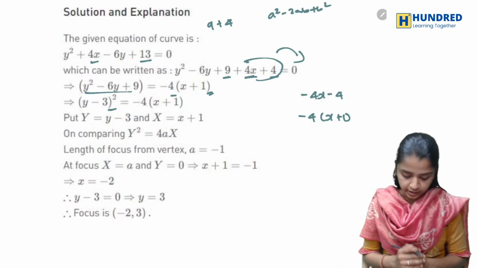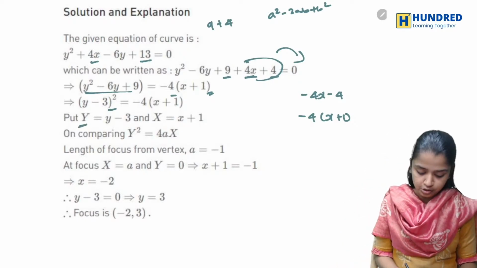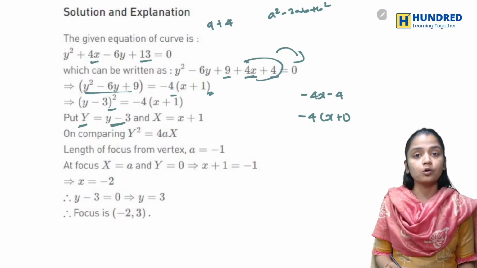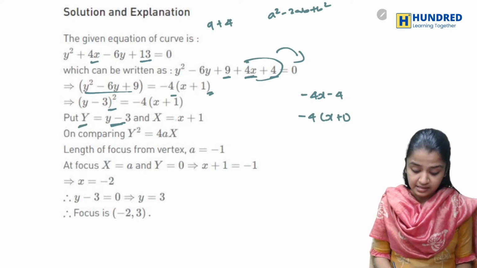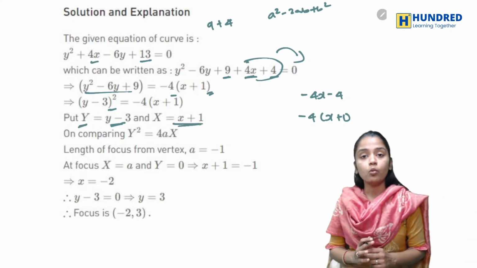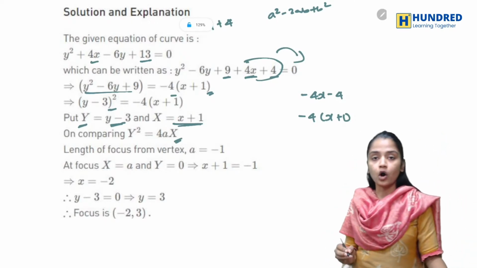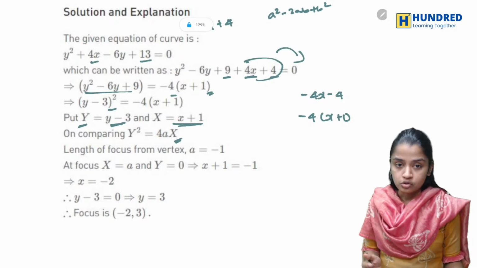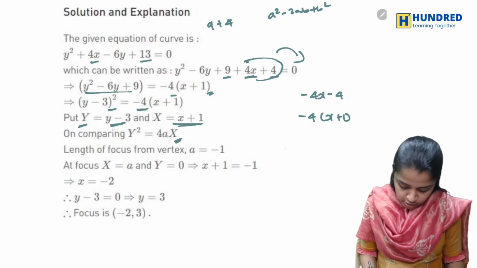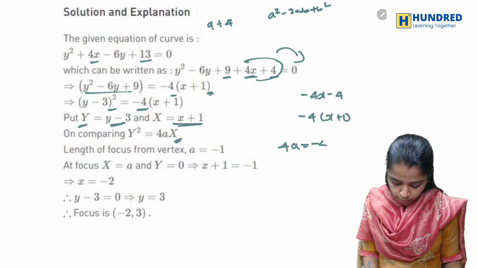Now what I am doing is substituting, instead of the capital Y, y minus 3, and instead of the small x, a capital X. So this is of the form of a parabola, right? So now you know that for the parabola, 4a is equal to minus 4.